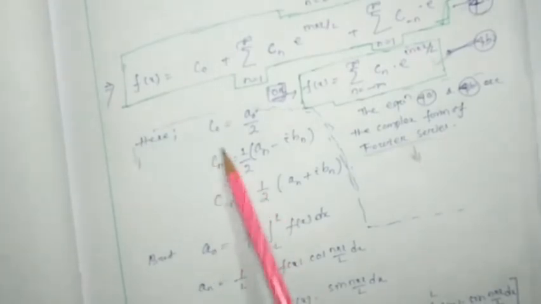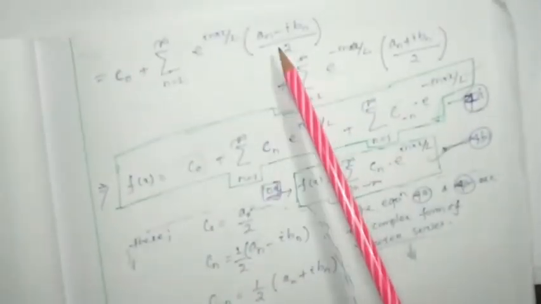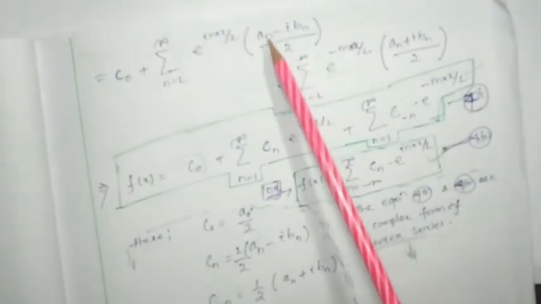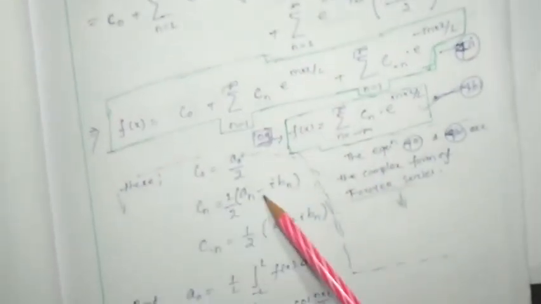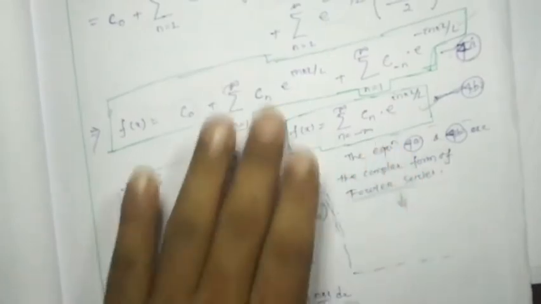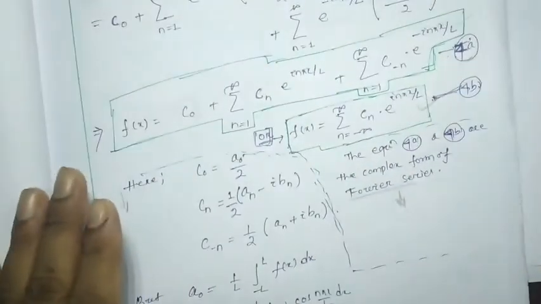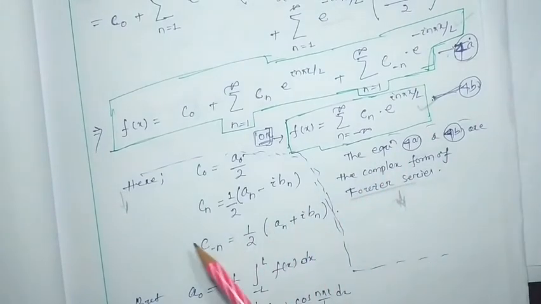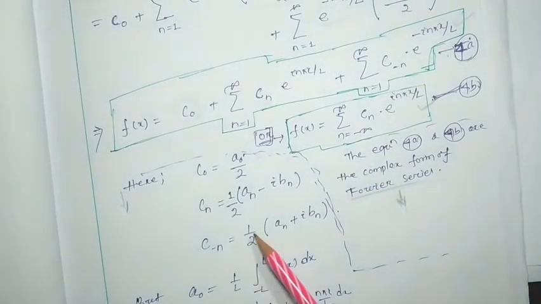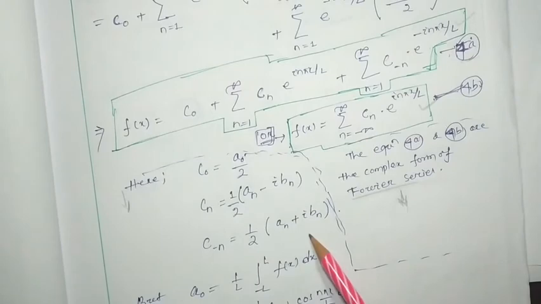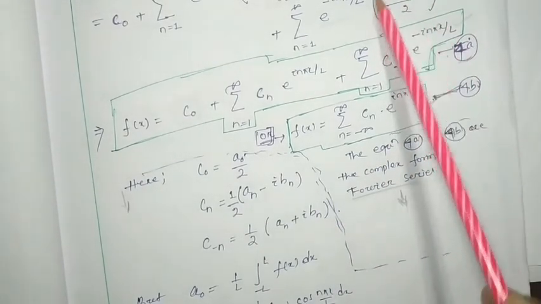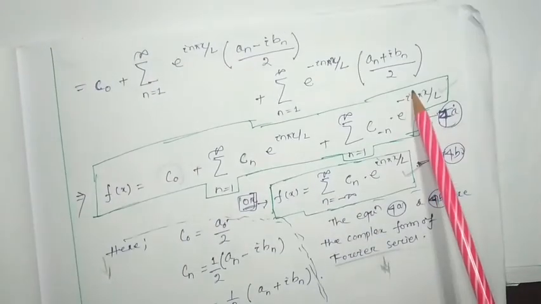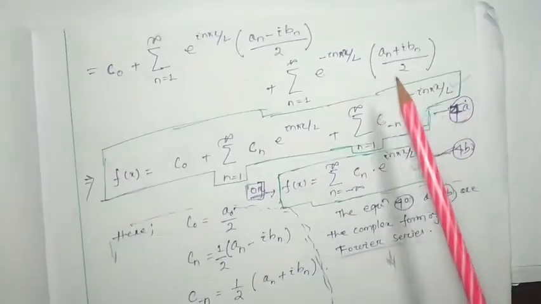We have seen in the last page that cn is nothing but 1 by 2 an minus i bn, and c minus n is nothing but 1 by 2 an plus i bn. This one is considered as c minus n.